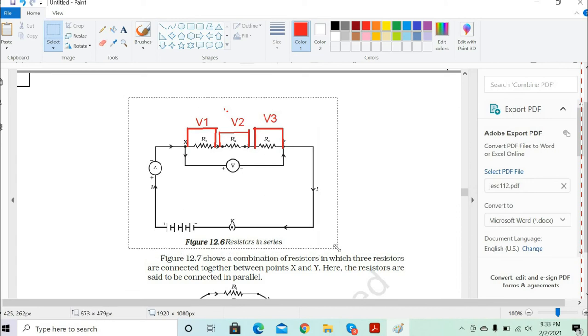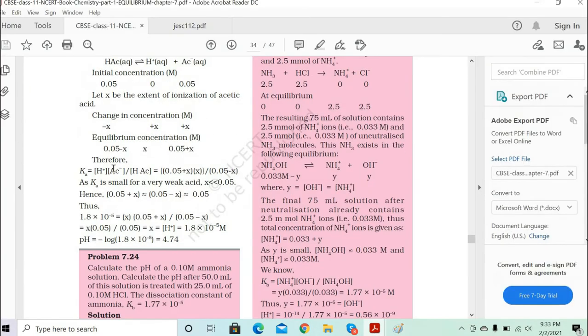Excellent. Any questions, any doubt, Vijay, in this part? No, sir. Very simple? Perfect.